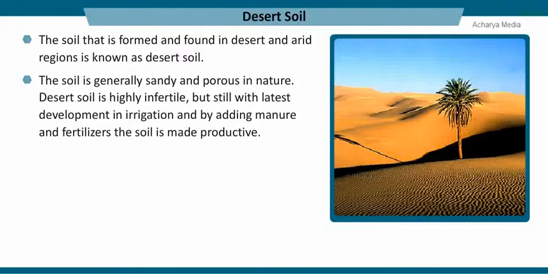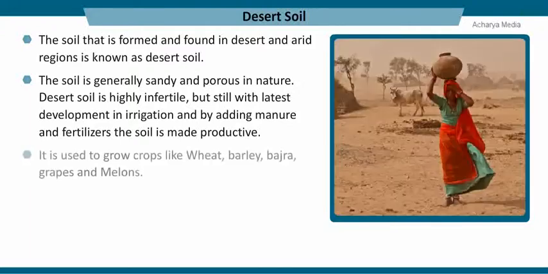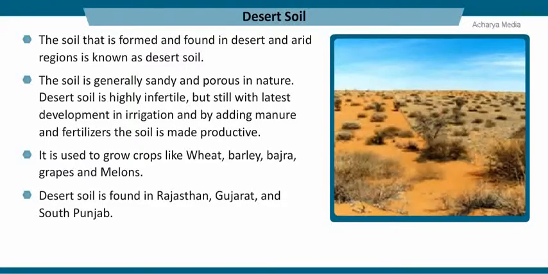Desert soil is highly infertile, but still, with the latest development in irrigation and by adding manure and fertilizers, the soil is made productive. It is used to grow crops like wheat, barley, bajra, grapes, and melons. Desert soil is found in Rajasthan, Gujarat, and South Punjab.